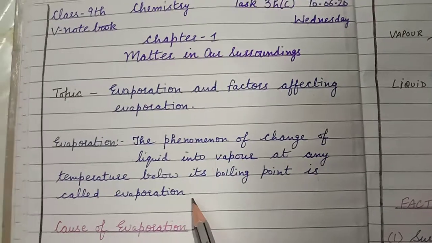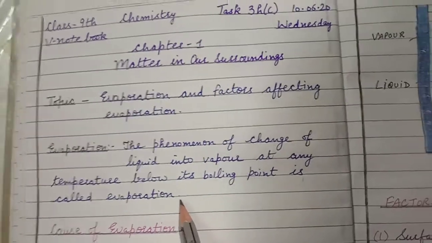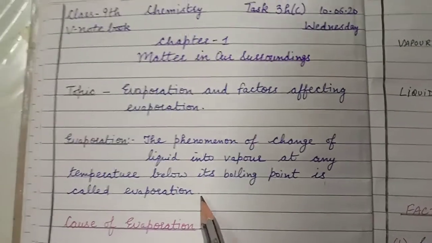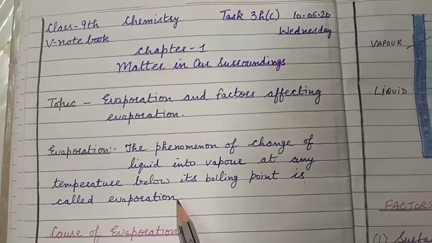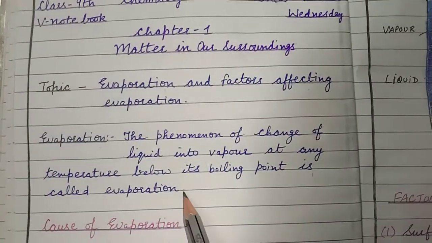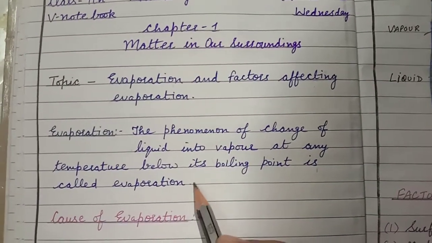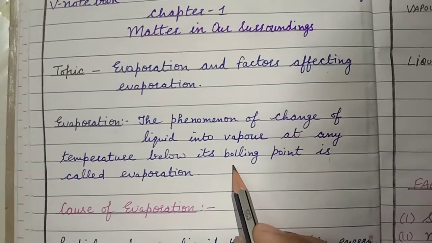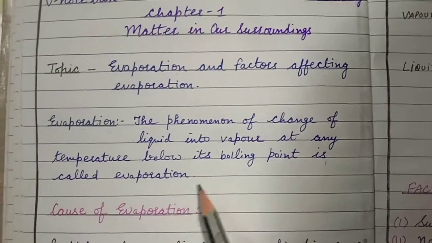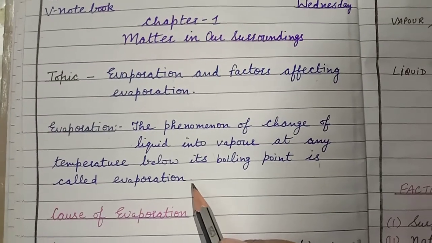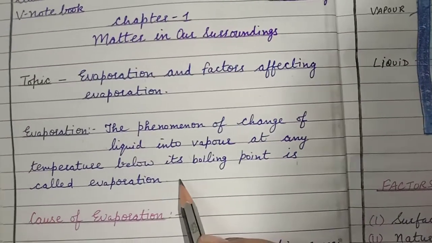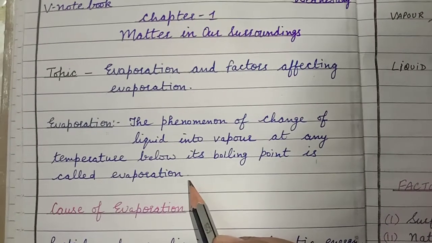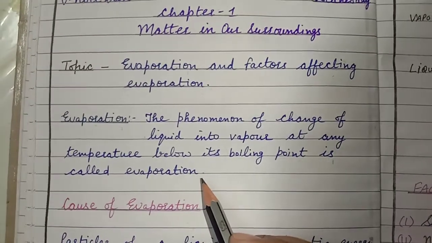The water from the water bodies, either from the rivers, lakes or ponds, evaporates, or you can say changes from the liquid state to the vapor state. And we are not heating that water. The water bodies are absorbing the heat from the surroundings or from the sun. That process is called evaporation.